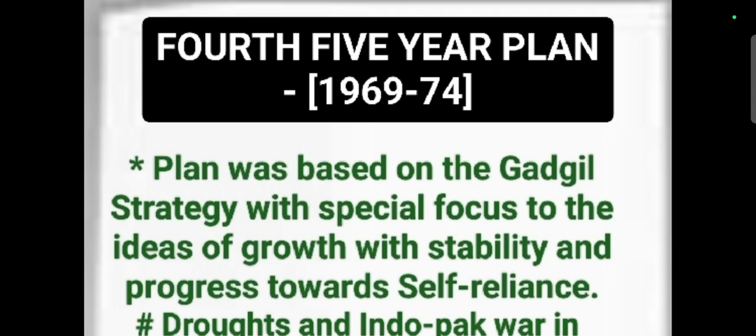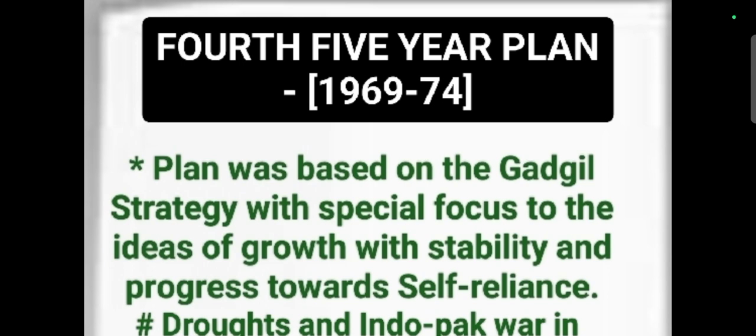Each and every plan was based on some strategies, important aims and targets. In the same way, the fourth five-year plan was based on the Gadgil strategy. The strategy depends on Gadgil's ideas. The name was given to this strategy after a famous Indian economist and social scientist, who was the first critic of Indian planning also. His name was Dhananjay Ramachandra Gadgil.